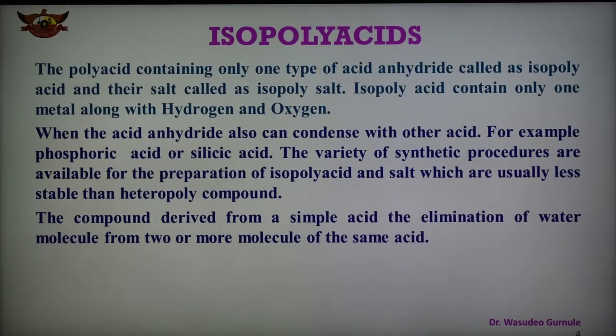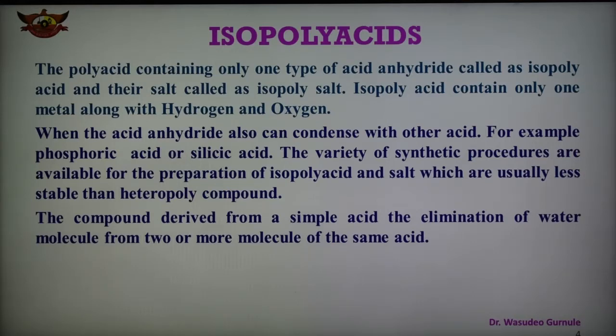So we can say that an acid anhydride can condense with other acids, for example phosphoric acid or silicic acid. A number of synthetic procedures are available for the synthesis of isopolyacids and their salts, and they are generally less stable as compared to heteropolyacid compounds.